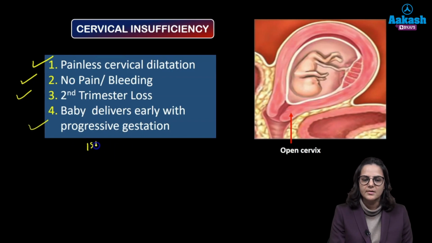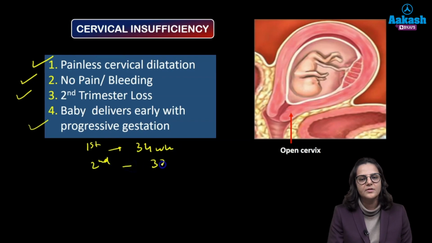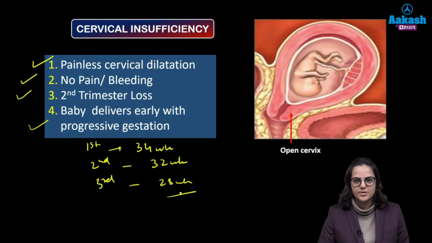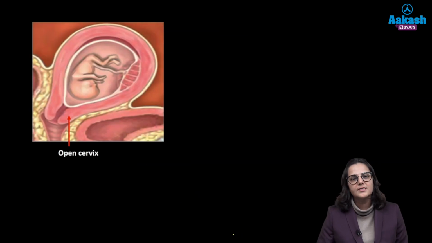So suppose in her first pregnancy, she delivered the baby at 34 weeks. In her second pregnancy, she will deliver the baby earlier, 32 weeks maybe. And in the third pregnancy, she might deliver the baby at 28 weeks. Alright. So what is the cause of this cervical incompetency?